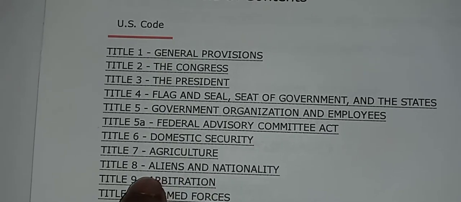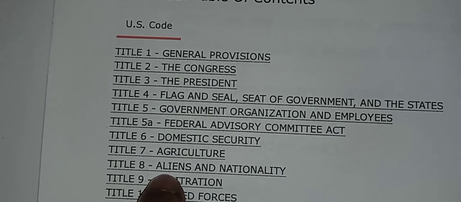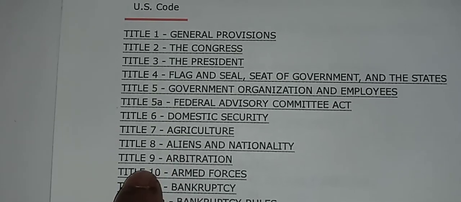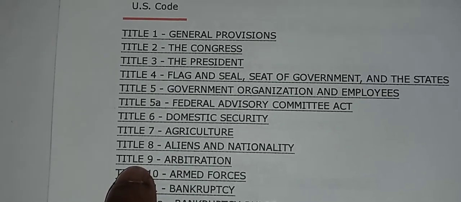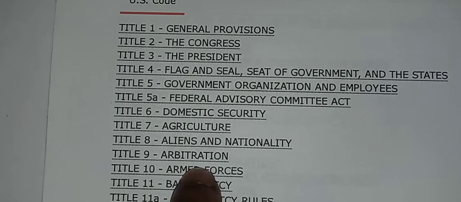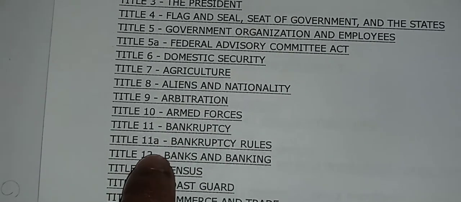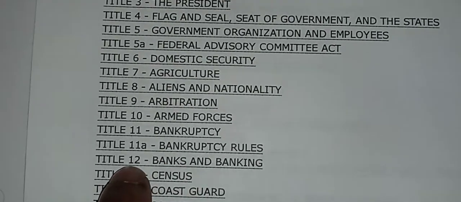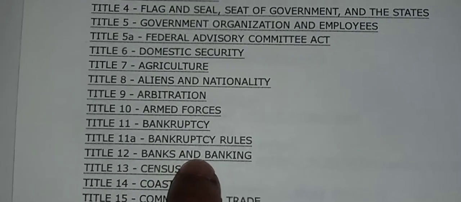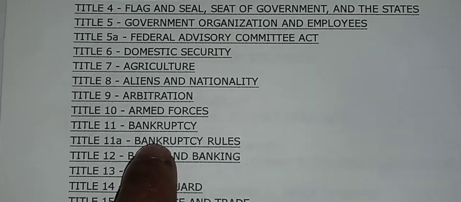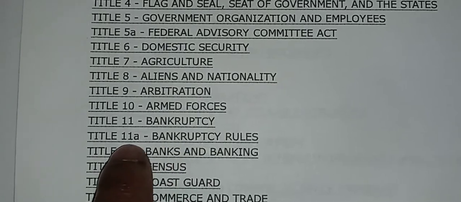This is a real important title. You're going to definitely, man, all of them are important. Just read them all. Title 9, Arbitration. Title 10, Armed Forces. Title 11, Bankruptcy. Title 11A, Bankruptcy Rules. Title 12, Banks and Banking. So banks and banking are underneath Title 12. The whole bankruptcy rules, that's underneath Title 11A.